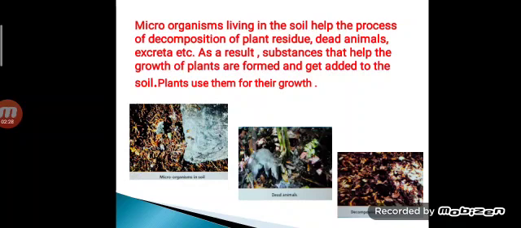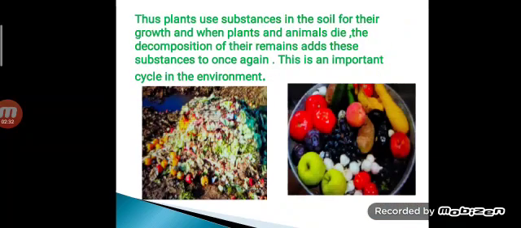Okay, students, did you understand what microorganisms are? Thus, plants use substances in the soil for their growth, and when plants and animals die, the decomposition of their remains adds these substances to the soil once again. This is an important cycle in the environment.